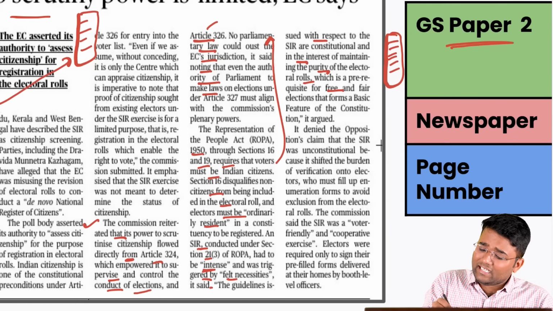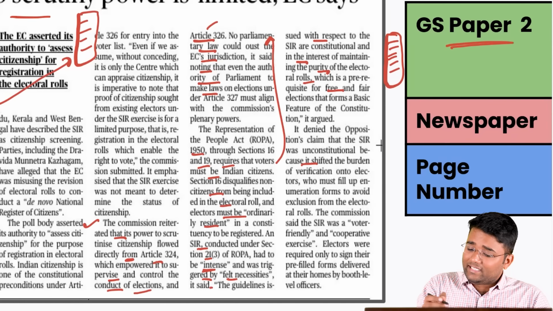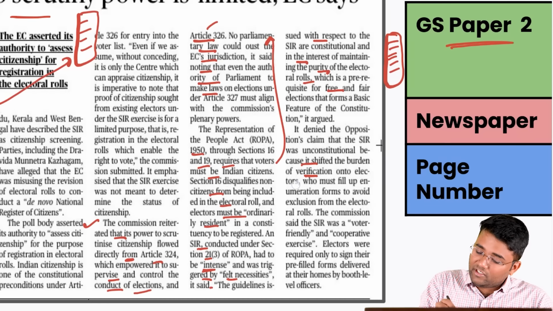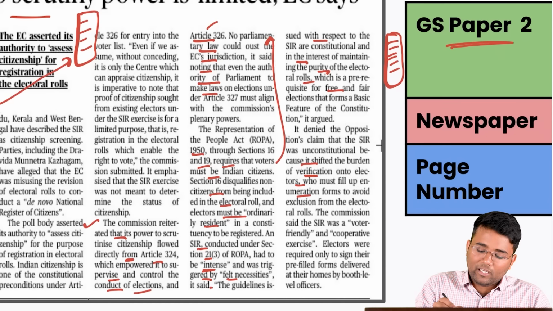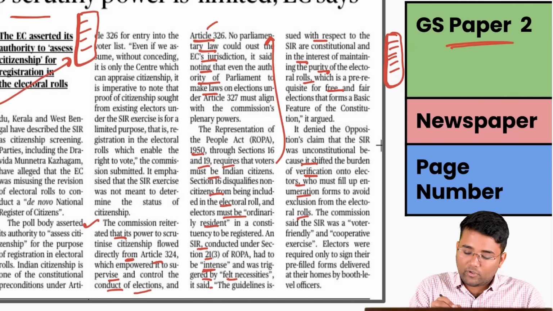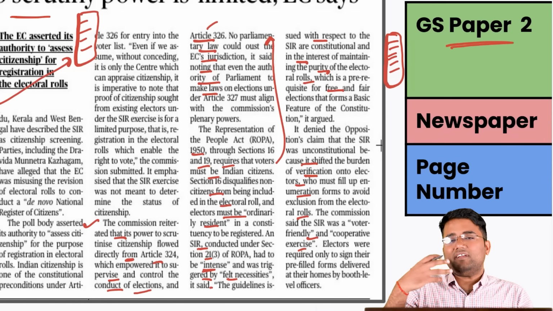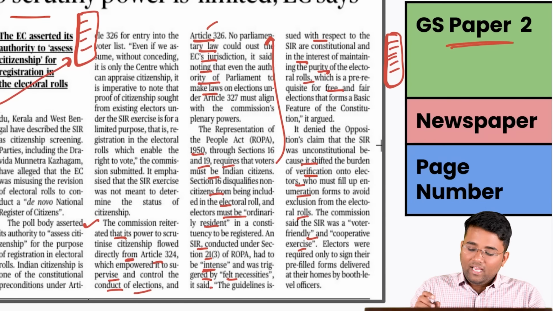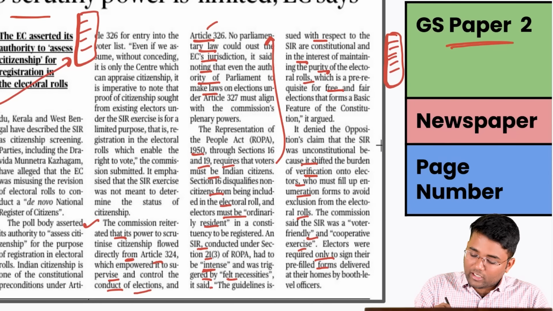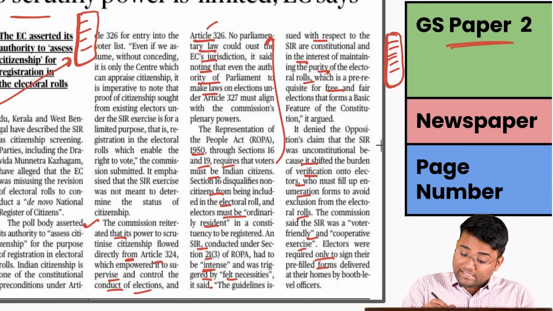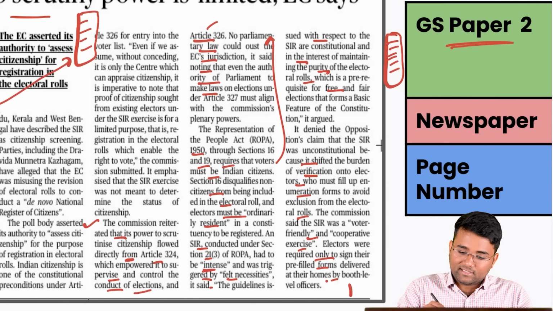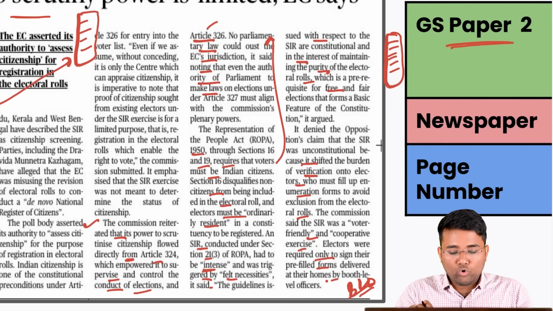They denied that it is unconstitutional, and they also shifted the burden of verification onto electors, who must fill up the enumeration form to avoid exclusion from electoral rolls. The Commission also said that this SIR is a voter-friendly and cooperative exercise. Electors are only required to fill and sign their pre-filled forms that are delivered by the booth level officers, that is BLOs, at their homes itself.